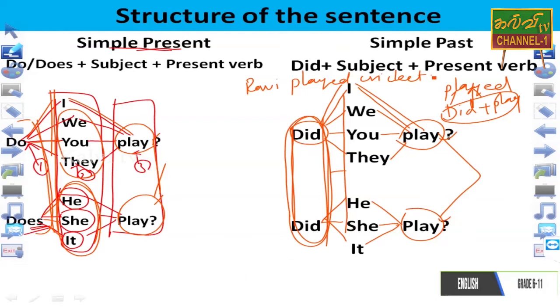Ravi played cricket. From this sentence we can make the question. How can you make the question? First, dear student, you should understand what kind of sentence, what tense. The sentence, Ravi played cricket. This sentence is based on past tense because the verb is past tense, played. So Ravi cricket விளையாடினான், played. So automatically we can guess, this sentence is past tense.